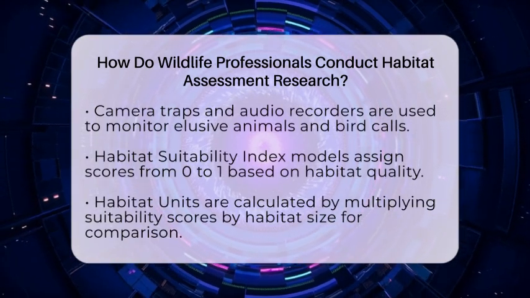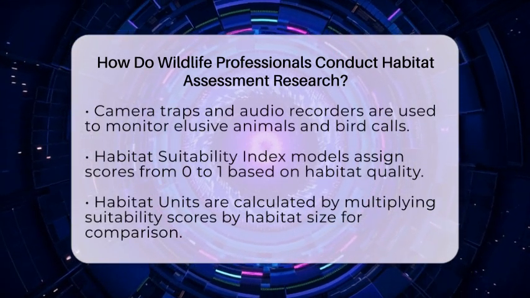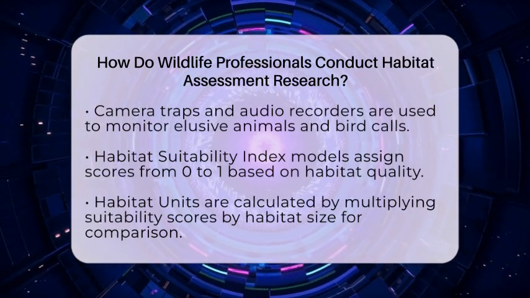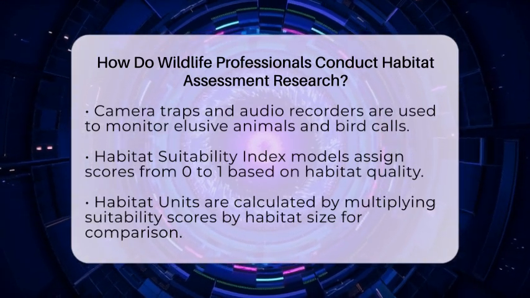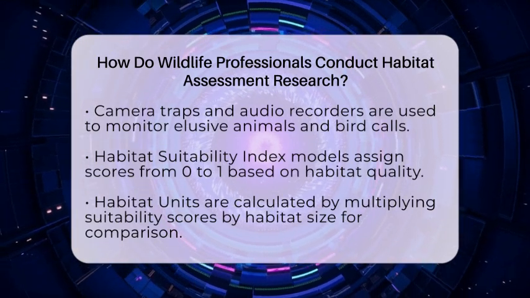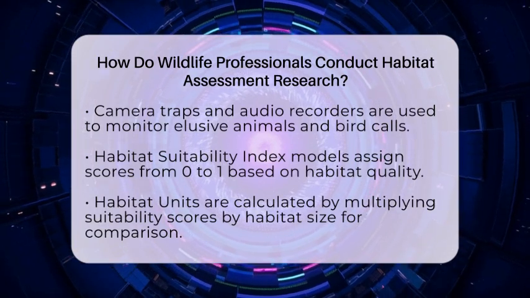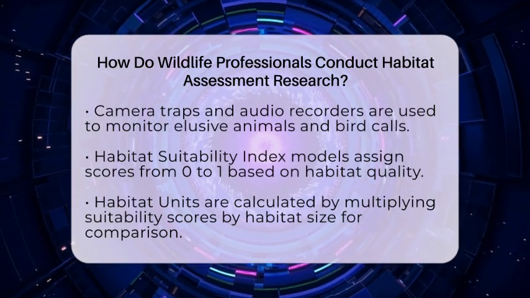To assess habitat quality, they use habitat suitability index models. These models turn field data into numbers from 0 to 1, where 0 means the habitat isn't suitable at all, and 1 means it's perfect. They consider factors like food availability, cover, and water access.